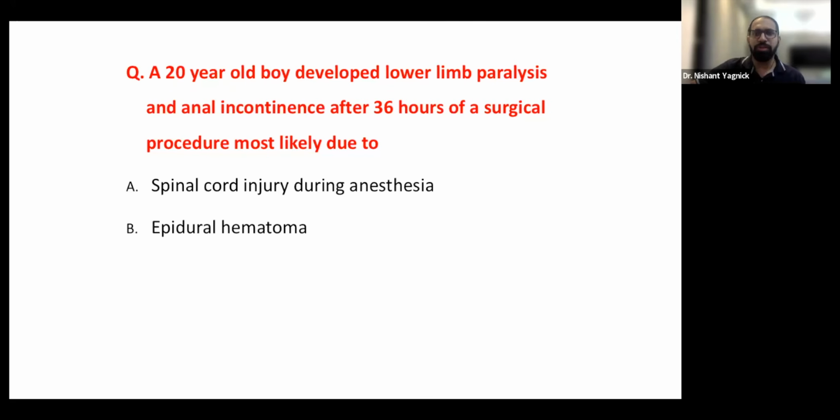So anal incontinence with lower limb paralysis most commonly localizes to the cauda equina region. It will localize, in fact, to D12-L1, which is the transition zone between the spine and the most common area of pressure-based problems which can affect the thecal sac or the cord. So the answer would likely be spinal cord injury during anesthesia.